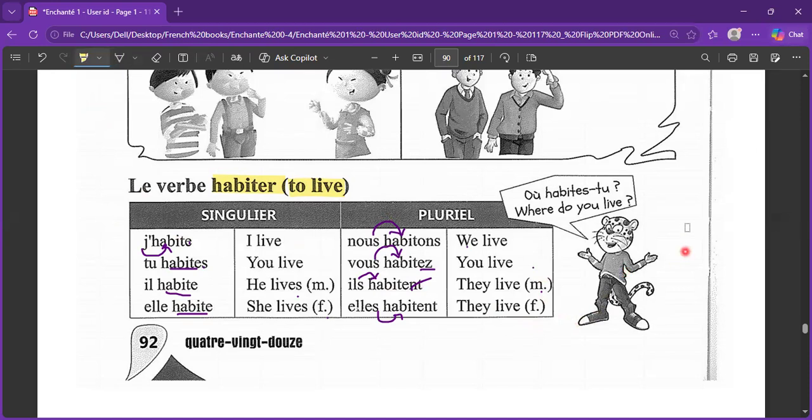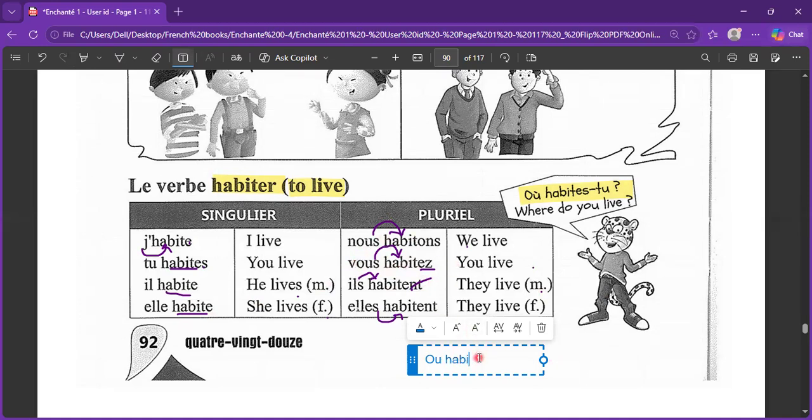The general question we ask somebody, when we are asking a singular person where do you live, is: où habites-tu? And if you need to draw its formal version, that is going to be où, and you will take the vous conjugation of this part. So right now it is vous habitez, but to make a question, you put the verb first and you put the subject pronoun afterwards.